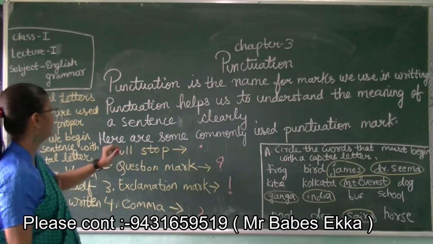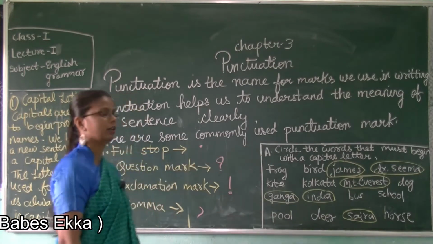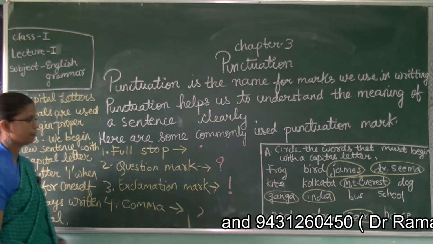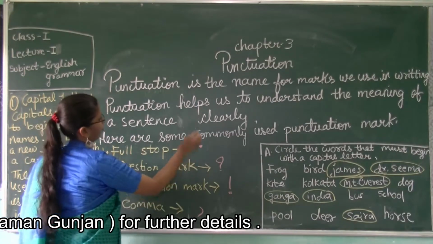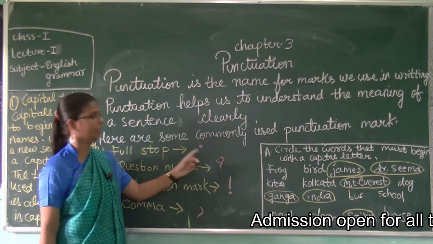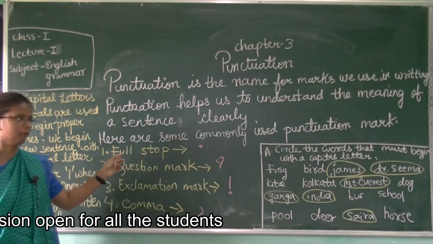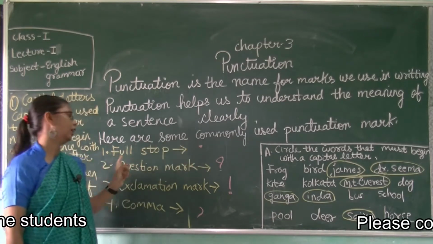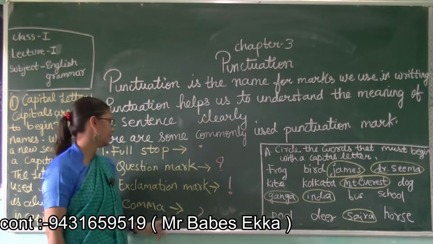And see here are some commonly used punctuation marks. Every time we are writing, we put one dot, but nobody knows that the dot we call a full stop. If we put a dot, that is our full stop. That means our sentence is complete.